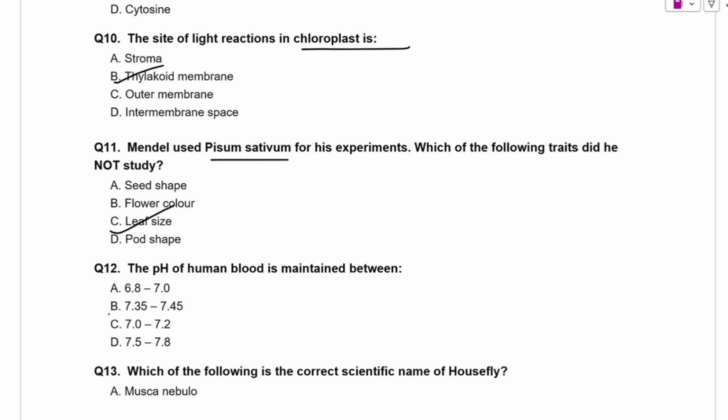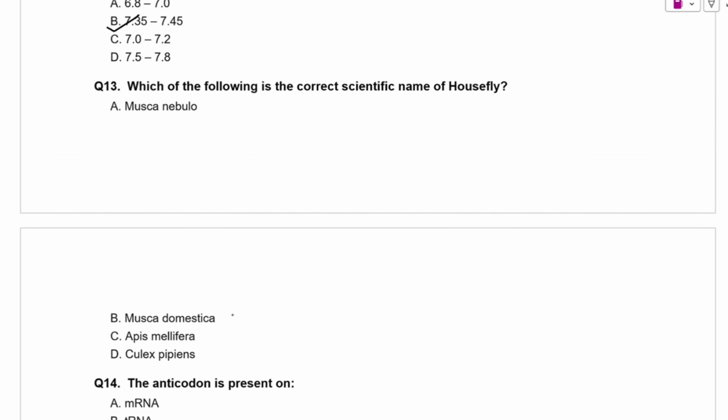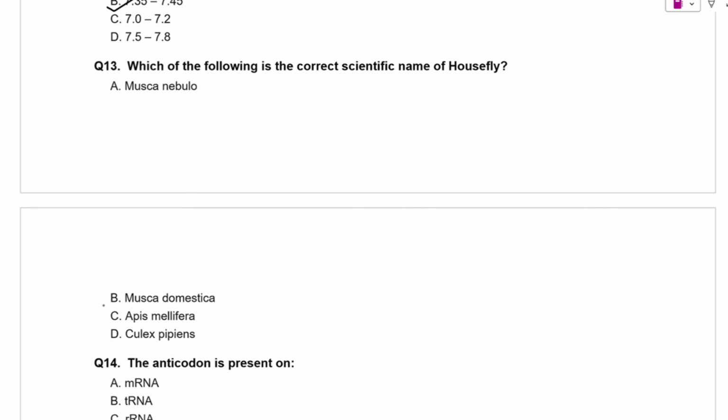So the correct option is option B. The pH of human blood is maintained between 7.35 to 7.45. Which of the following is the correct scientific name of the housefly? So the correct scientific name of housefly is Musca domestica.